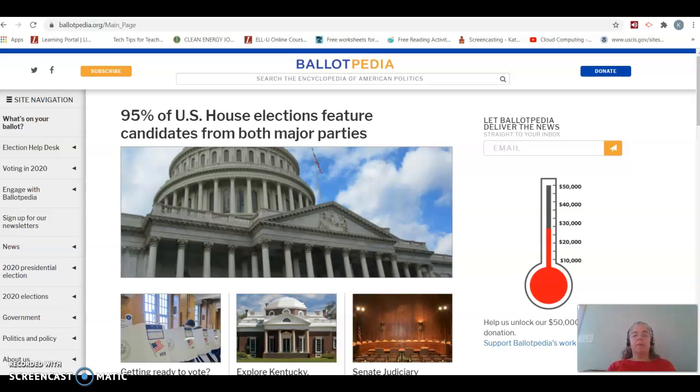Hello, everyone. Today we're going to be talking about civics and how you can find accurate civic information on the internet. Now, civics is the study of government and the study of elections, how we get government officials into office. Whether you vote or you don't vote, whether you care about politics or don't care about politics, civics is a large part of the social studies component of the HiSET test. So you do need to know about civics, how politics work, and where to get accurate information.